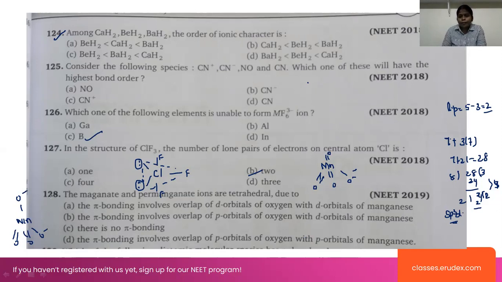In manganate and permanganate ions, the pi bonding involves the overlap of the oxygen orbitals with the d orbitals of the manganese.